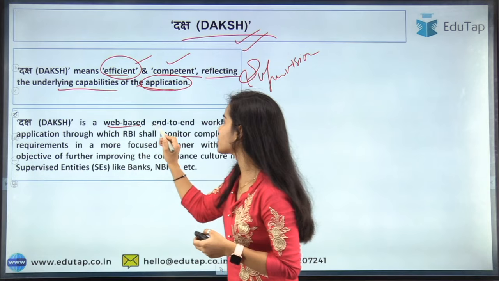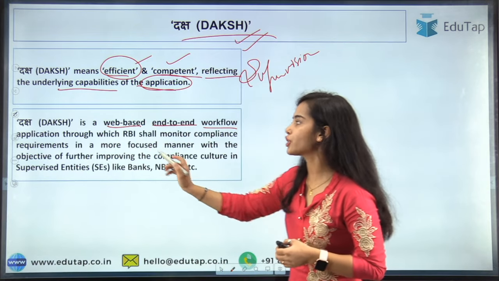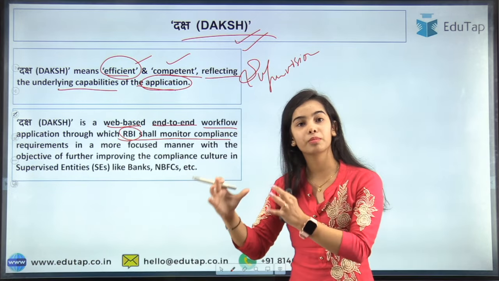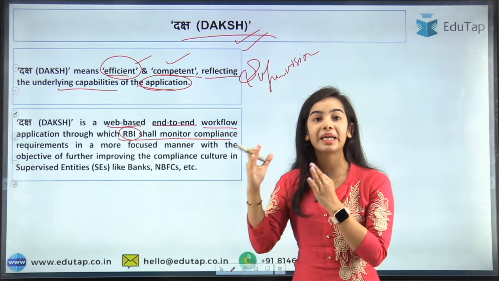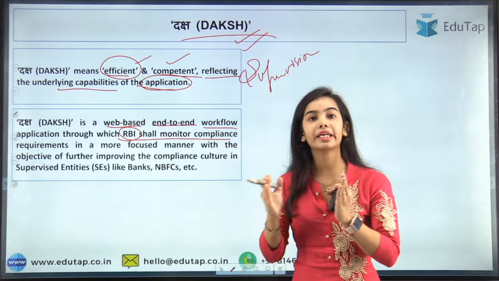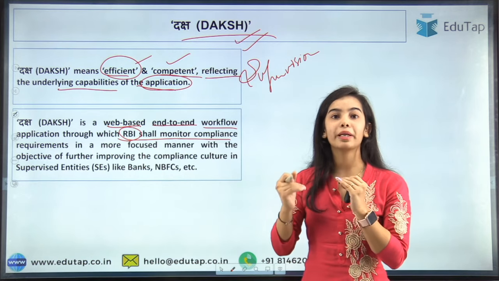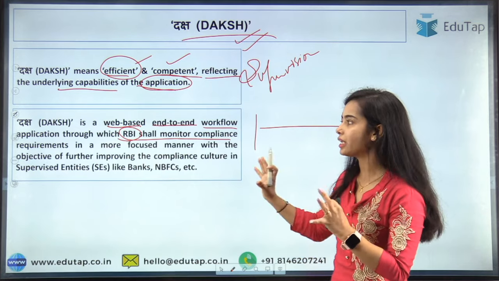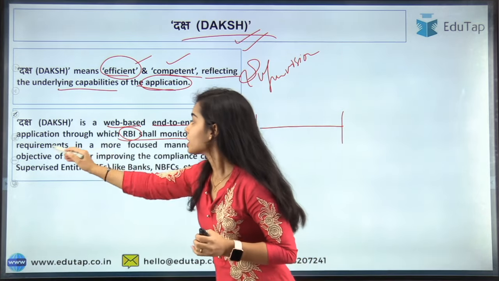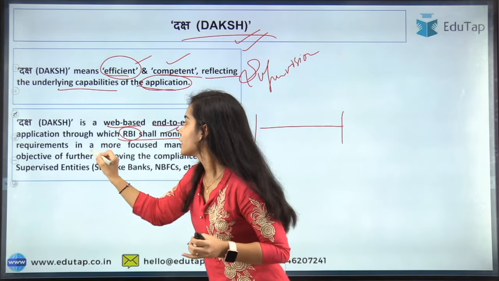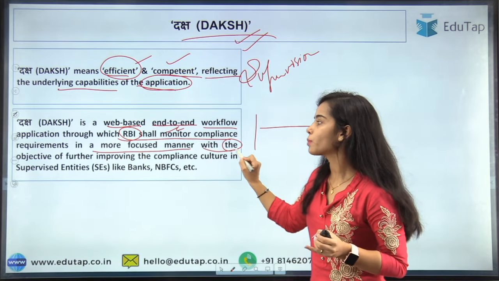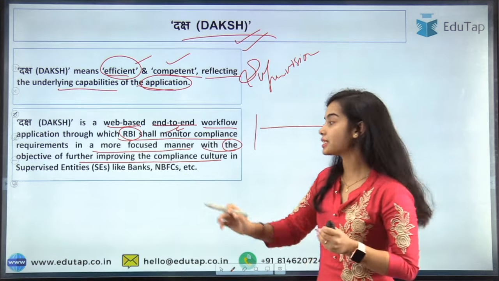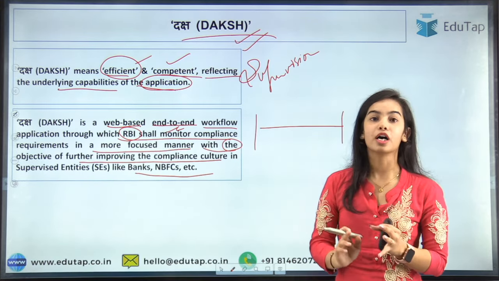Daksh is a web-based end-to-end workflow application through which RBI shall monitor compliance requirements, such as whether the NBFCs and banks are maintaining the CRAR, and whether they are keeping NPAs low or not. The compliance requirements can be monitored through Daksh in a more focused manner, with the objective of further improving the compliance culture in supervised entities, that is the banks, NBFCs, etc.